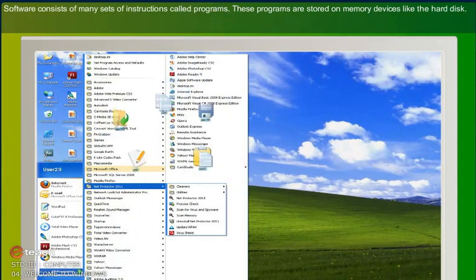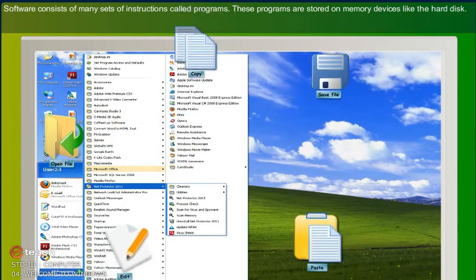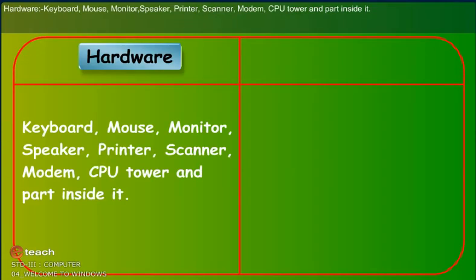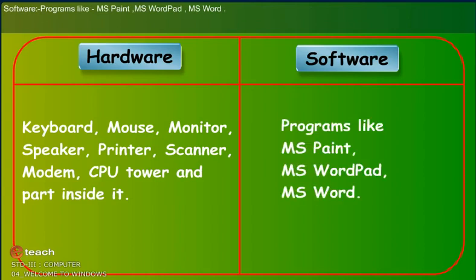Software consists of many sets of instructions called programs. These programs are stored on a memory device like the hard disk. Hardware: keyboard, mouse, monitor, speaker, printer, scanner, modem, CPU tower, and parts inside it. Software: programs like MS Paint, MS WordPad, MS Word.